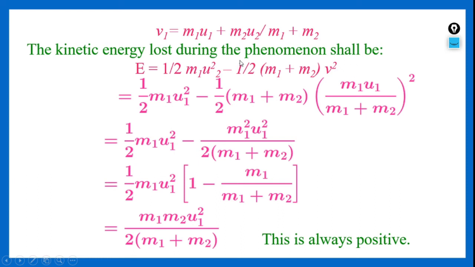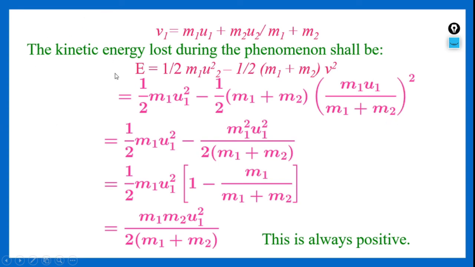After the phenomenon, the energy lost is equal to half m1 u1 square, the energy of the first particle before collision, minus half (m1 plus m2) into v square, the kinetic energy of both the masses. Now expanding this, half m1 u1 square minus half (m1 plus m2) into v square, we get the value as m1 u1 by (m1 plus m2) whole square.